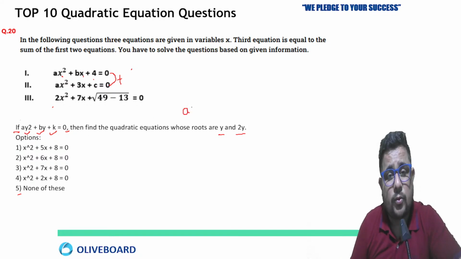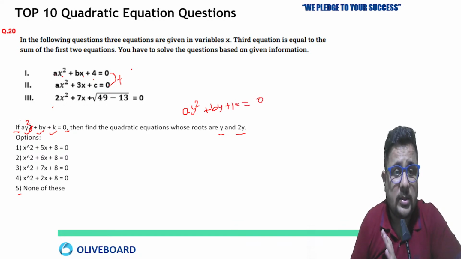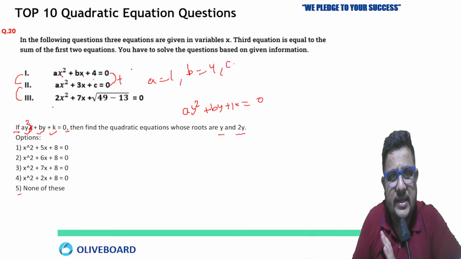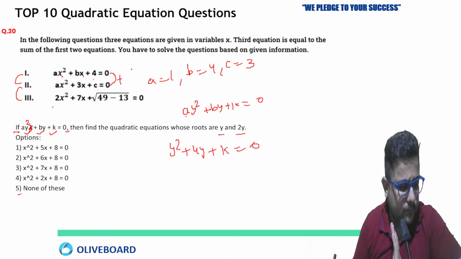See, ay square, right? This is square. ay square plus by plus k equals 0. Now you know we have already solved this by the comparison of first plus second equal to third. Today we have solved it. So a was 1, b we got as 4, c was 3. Clear? So a is 1, so y square plus the value of b, that is 4, so 4y plus k equal to 0.